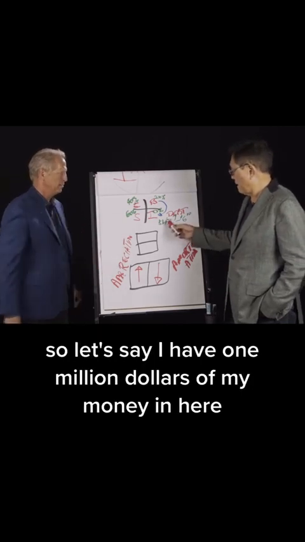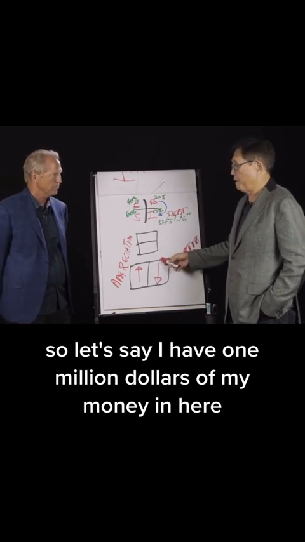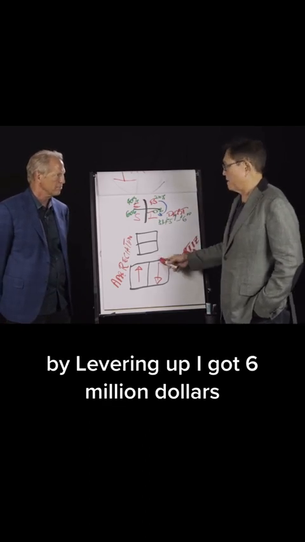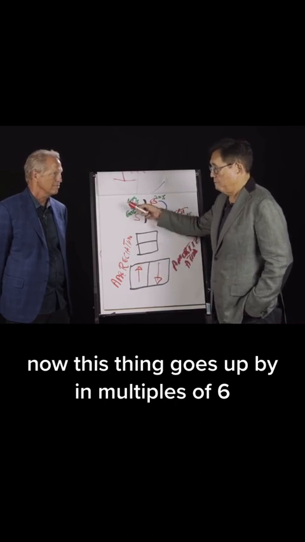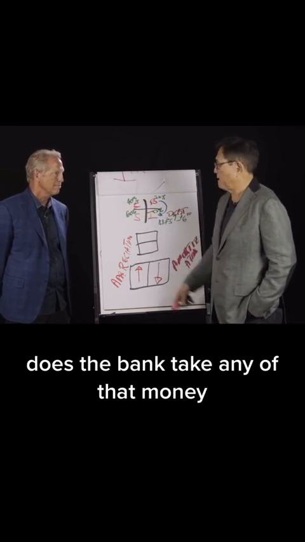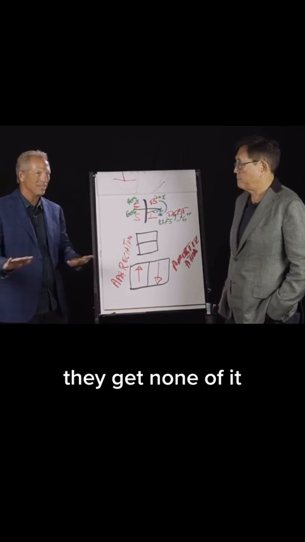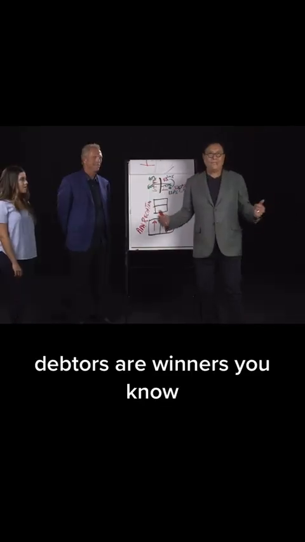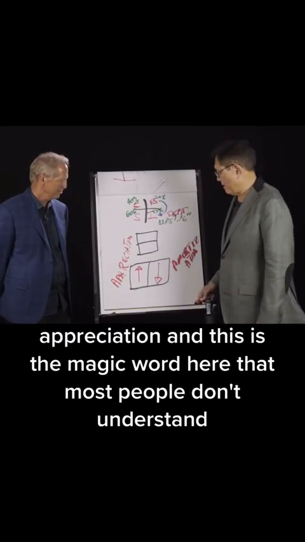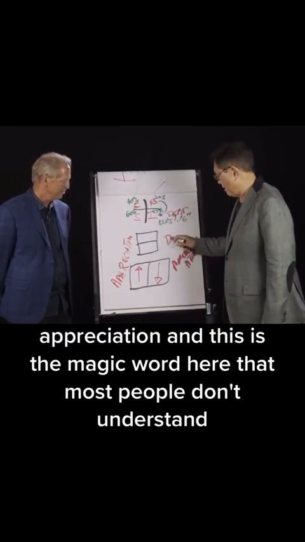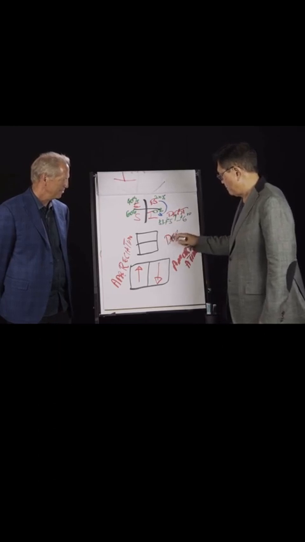Yeah, so let's say I have $1 million of my money in here. By levering up, I got $6 million. Now this thing goes up in multiples of 6. Does the bank take any of that money? They get none of it. Debtors are winners, you know. And then we have the third word. So you got amortization, appreciation, and this is the magic word here that most people don't understand.